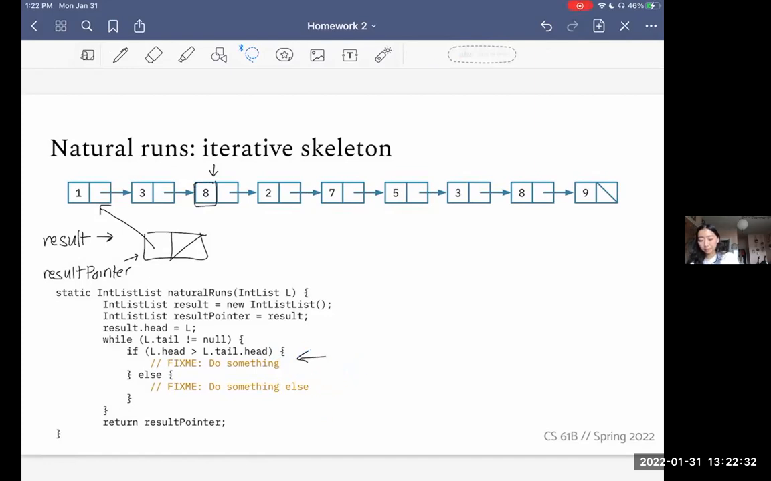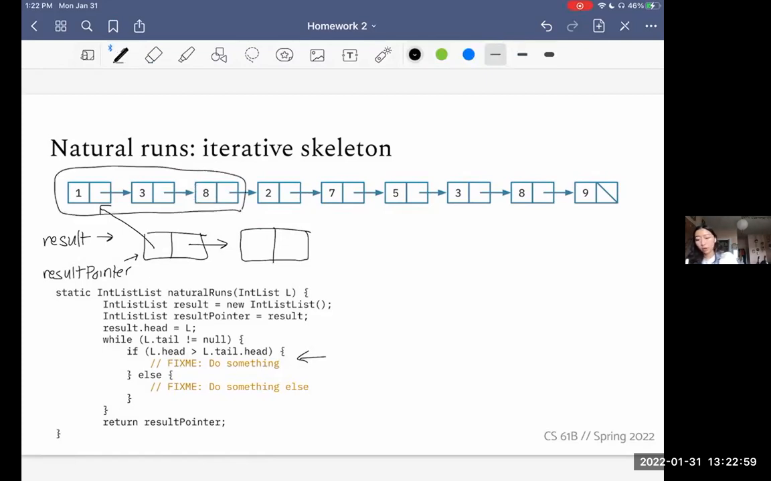If my item is greater than my tail's item, or the item after me, then we need to create the next subarray in the result. And now we can imagine this is the first subarray. When we start making a new one, we should also make sure that this guy's head value is pointing to this, right? And we also need to cut off this, make that null.